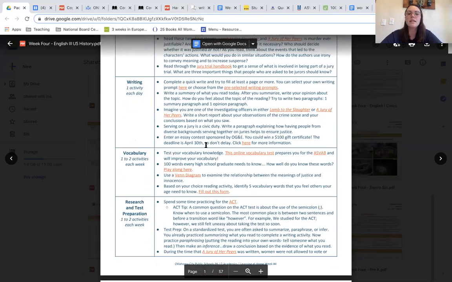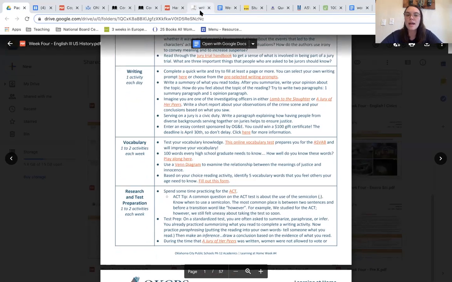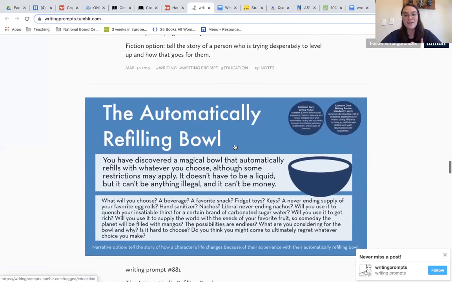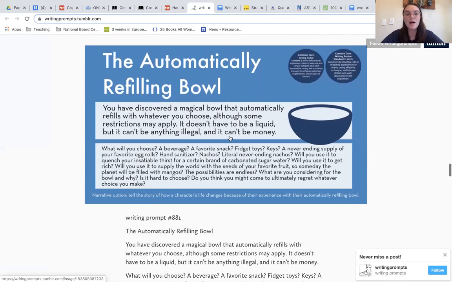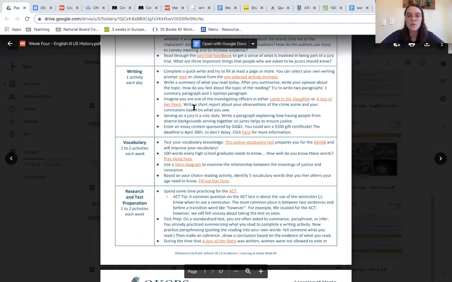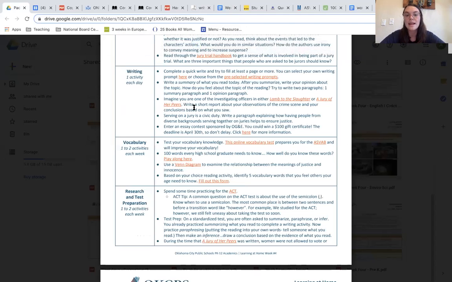For your writing activities this week, you can go ahead and write 1 full page on any of these creative writing prompts found on this blog. If you're more comfortable using a traditional writing prompt, there are 5 for you to choose from. Other writing activities this week include writing a summary of what you read. In your summary, try to write 1 paragraph that just focuses on the skill of summarization, and then 1 paragraph that is about your opinion of whatever you read about.